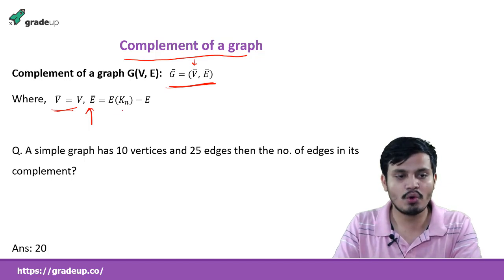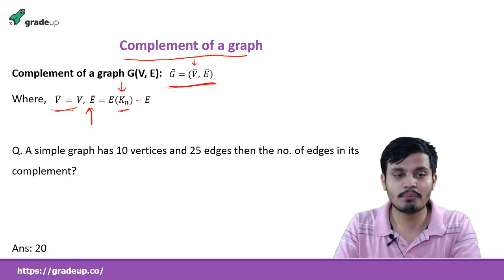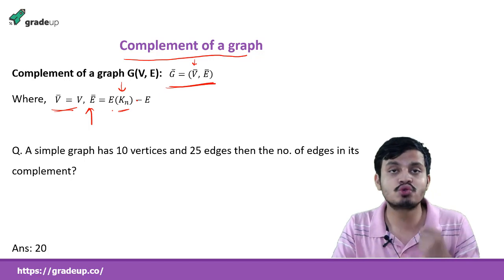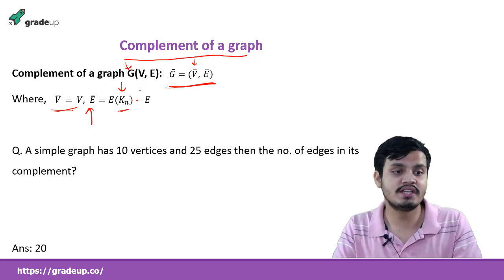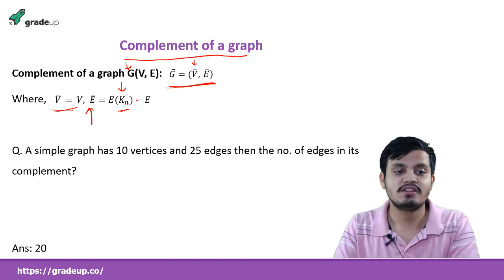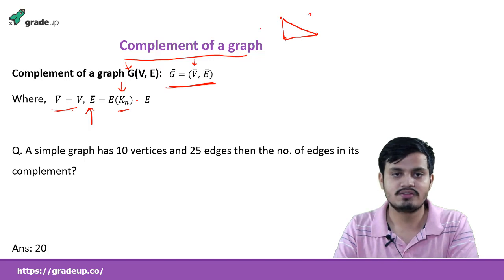It is different because suppose there are n vertices. You need to find the number of edges in the complete graph, and then do not add any of those edges which are present in this G, but add all those edges that are not present in G. For example, suppose we have a graph like this. So this is G.